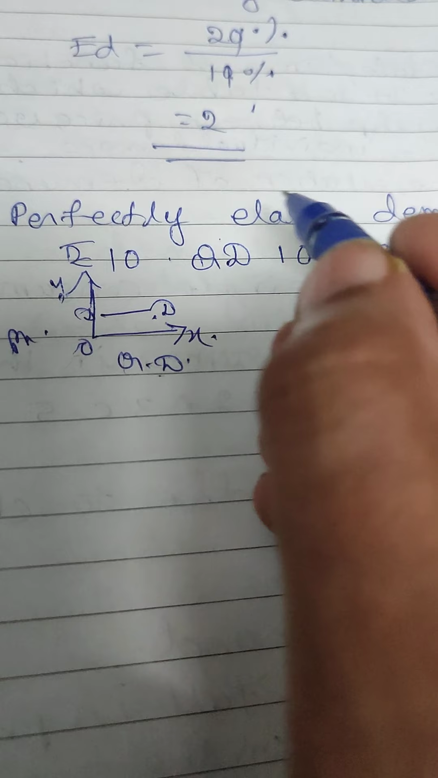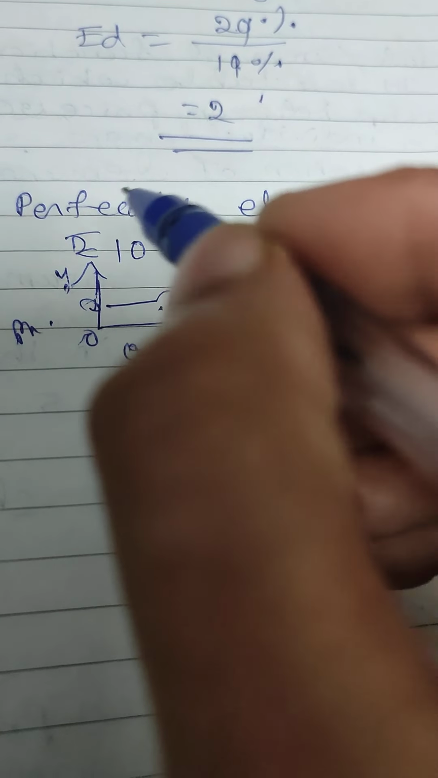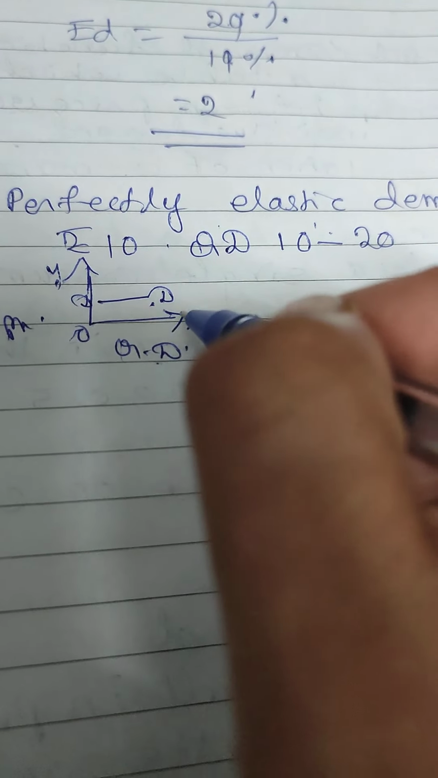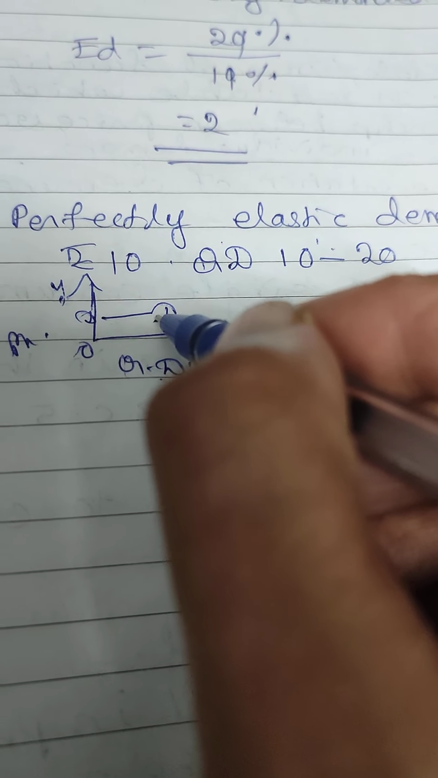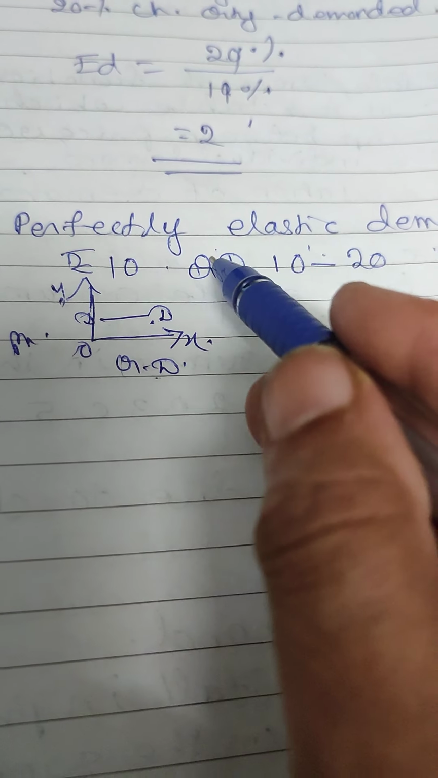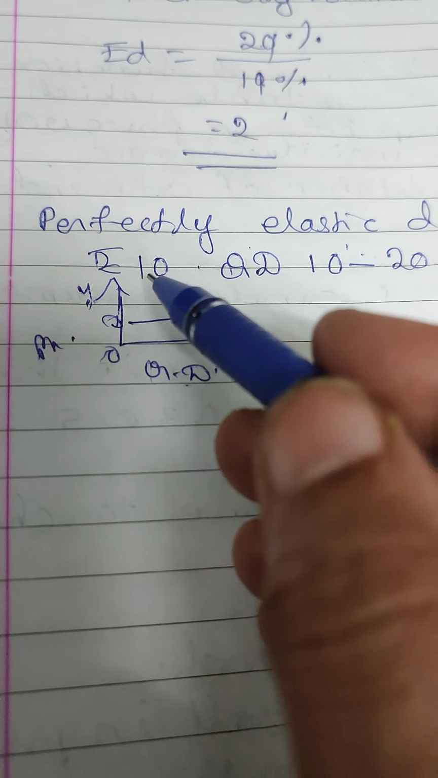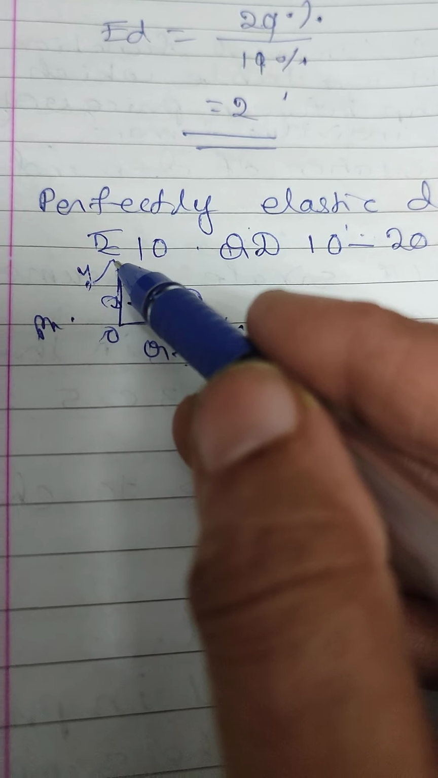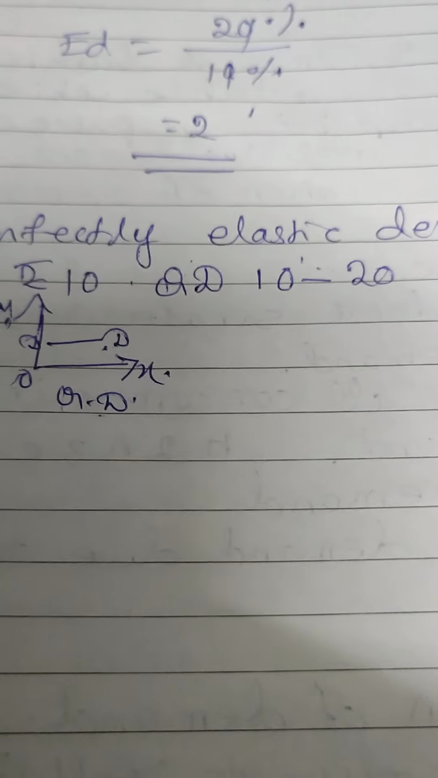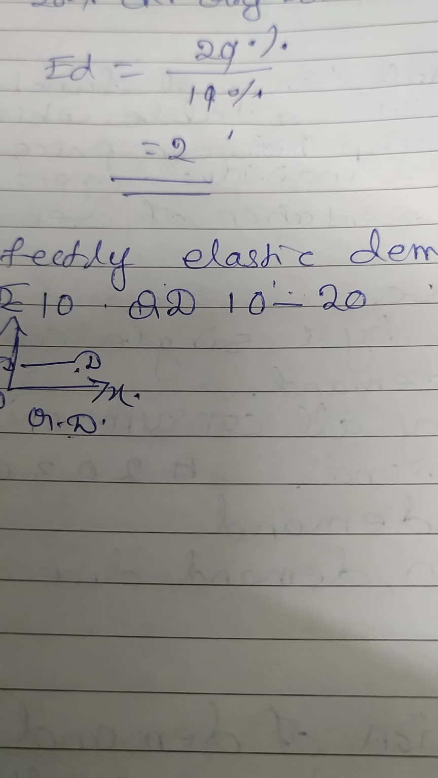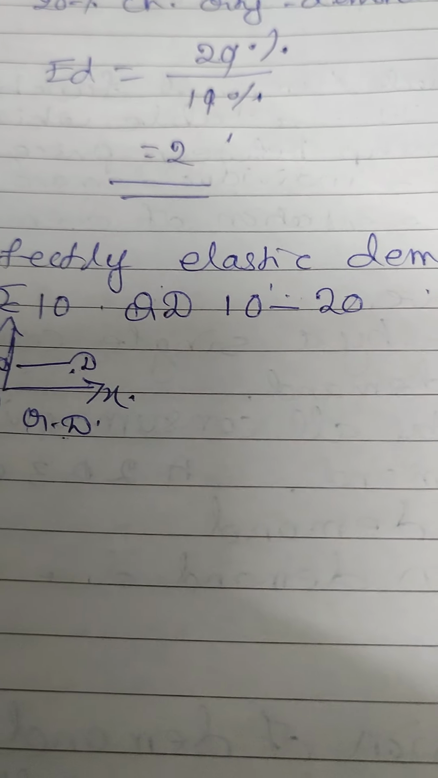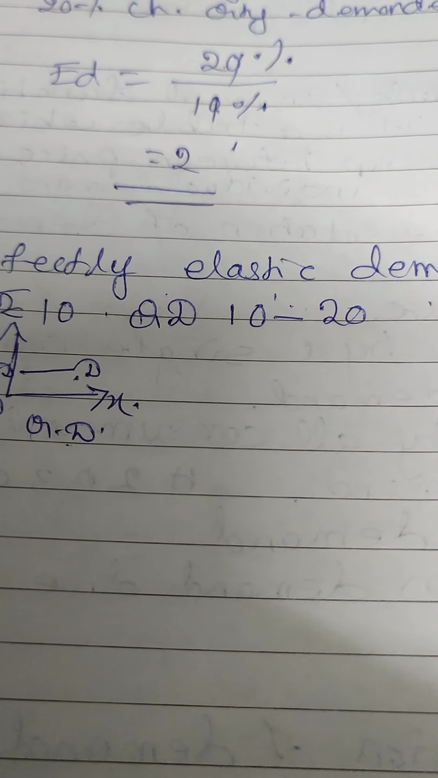Is that clear? So you may get, name the type of elasticity of demand where the demand curve is a straight line parallel to x-axis. What is the answer? The answer is perfectly elastic demand. Or you may get, in this example, the price of the product is rupees 10, quantity demanded in the beginning is 10 units, then it rises to 20 units, 30 units. So what is the name of the type of elasticity of demand?